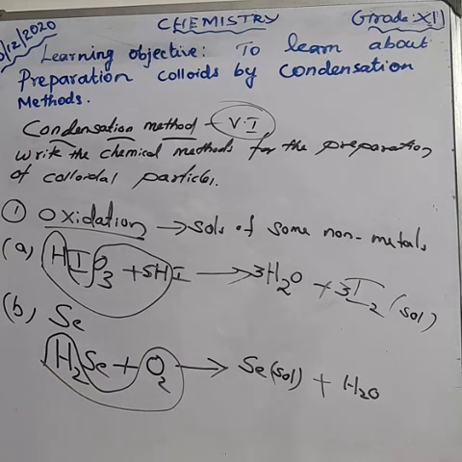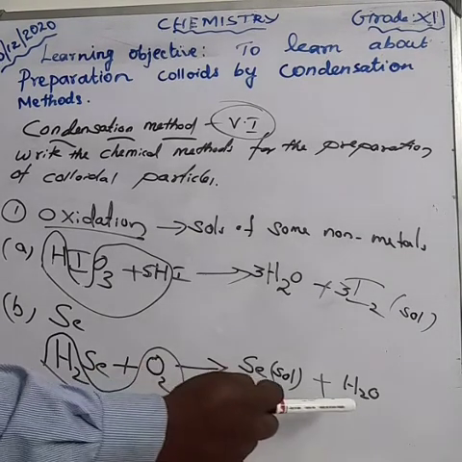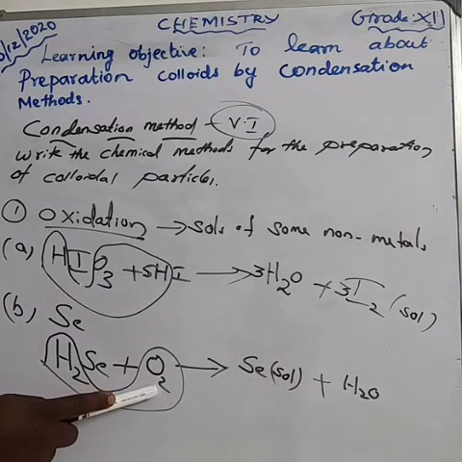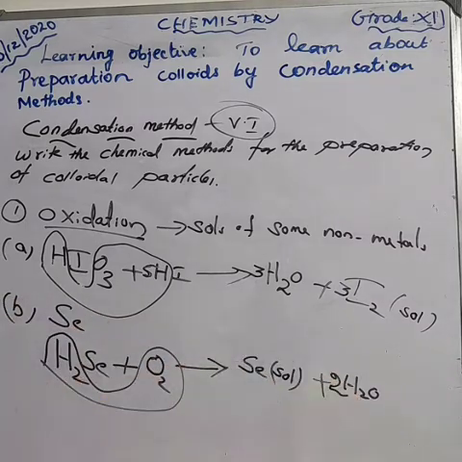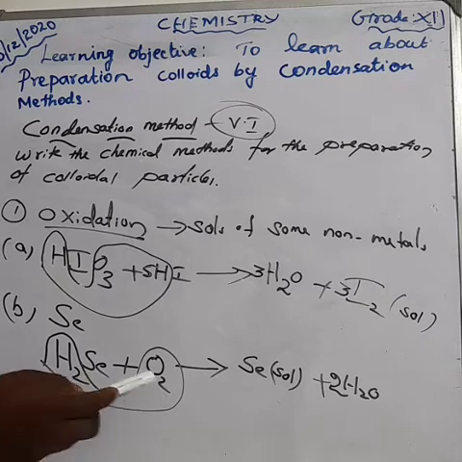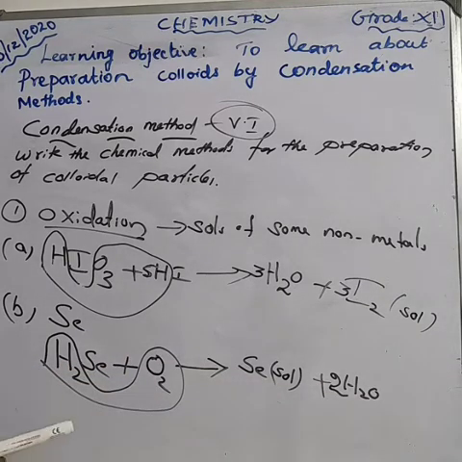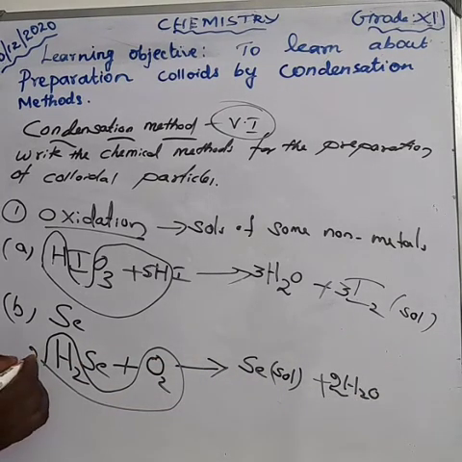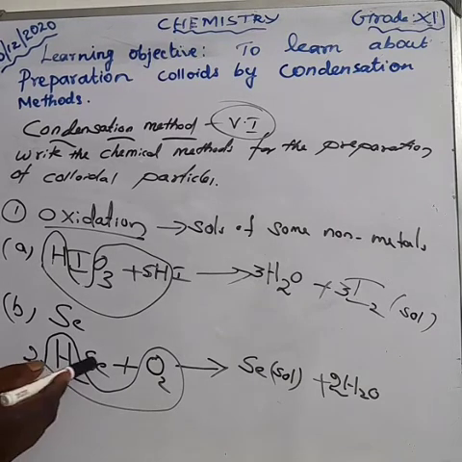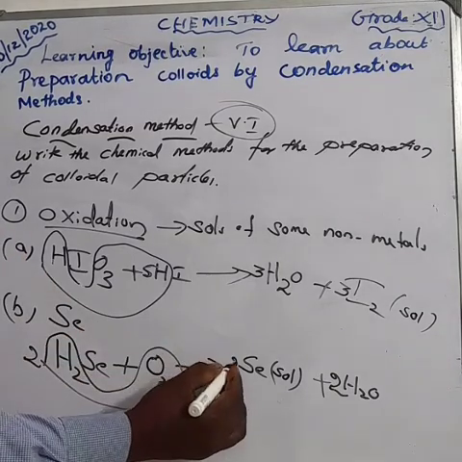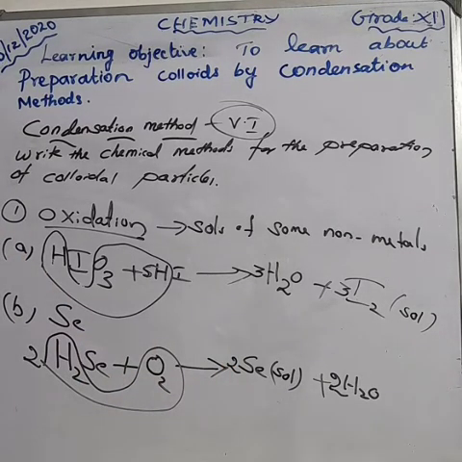Then how can you balance the equation? First of all, look at oxygen. Here oxygen has 2, O2, and here having only O. Am I right? So make it 2 here. Now the oxygens are balanced. What about the hydrogen? 2 into 2 is 4, so make it 2 here. Now hydrogen is also balanced. What about selenium? Selenium also has 2, so make it 2 here. Now selenium is also balanced.